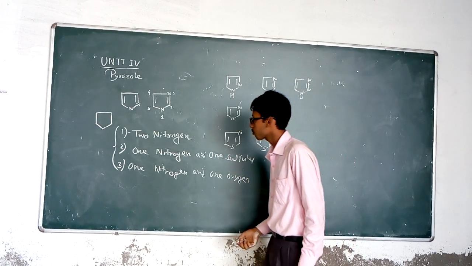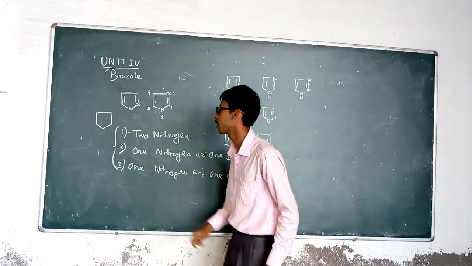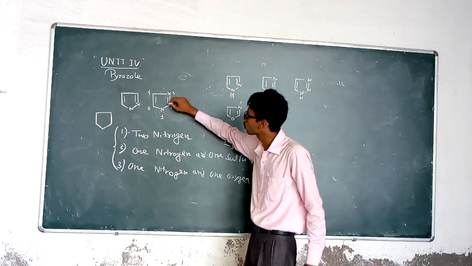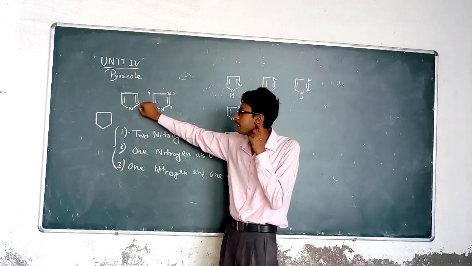Now here is the azole, and the nitrogen is shown at position 1, and at the 2 position there is another heteroatom.